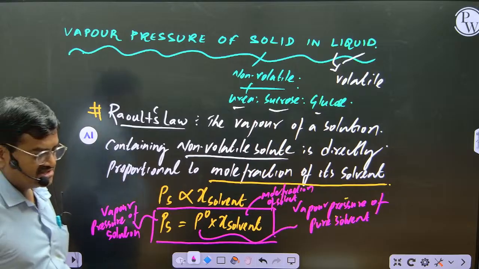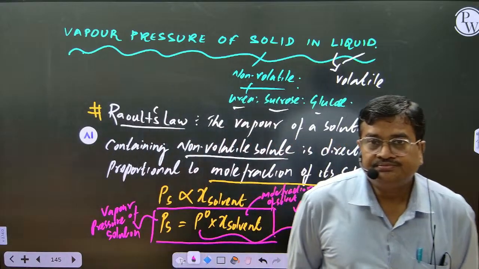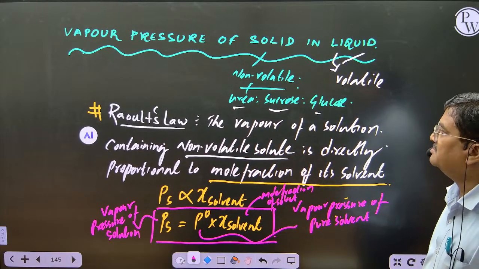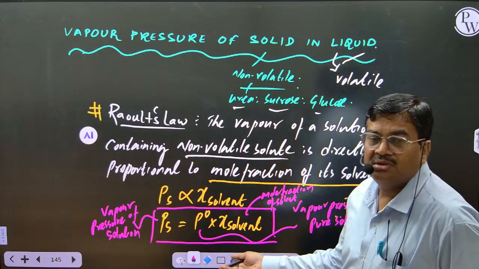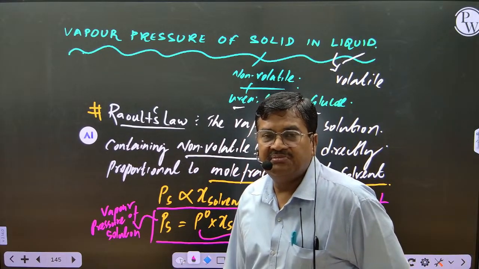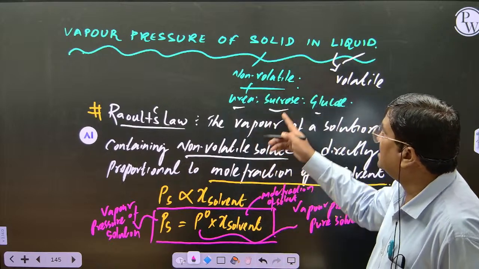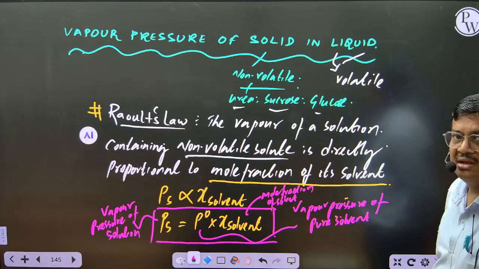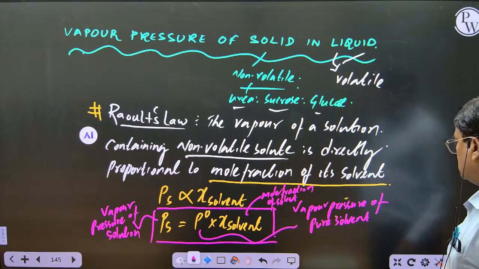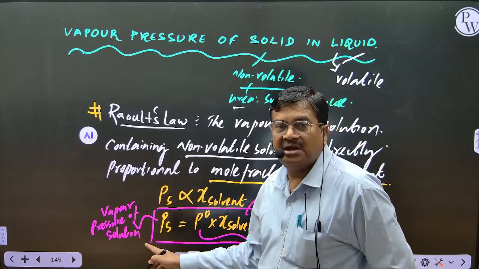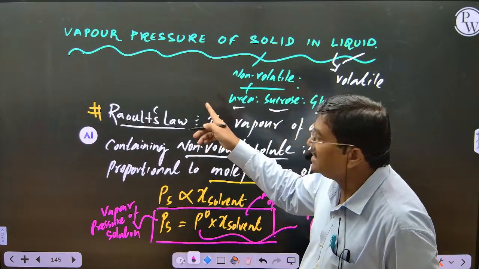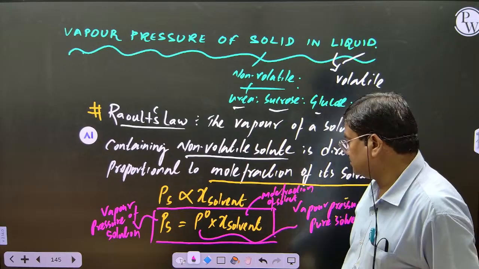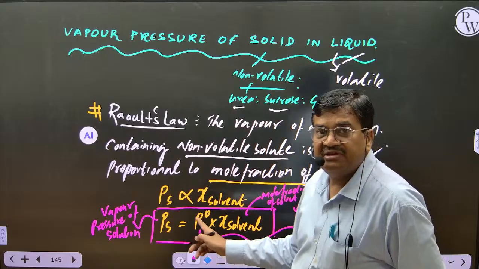Clear, students? Understood? And very important in exam, they ask numerical questions from Raoult's law. Yesterday we studied vapor pressure of liquid in liquid. This is vapor pressure of a non-volatile solid dissolved in liquid. Clear? Copied? Everyone copied? Understood? Right. Now let us draw the graph between vapor pressure versus mole fraction.